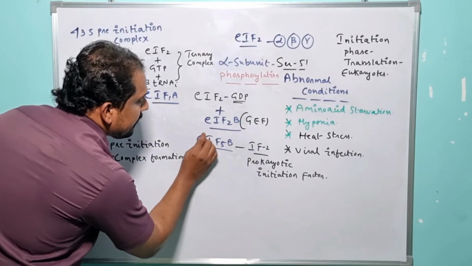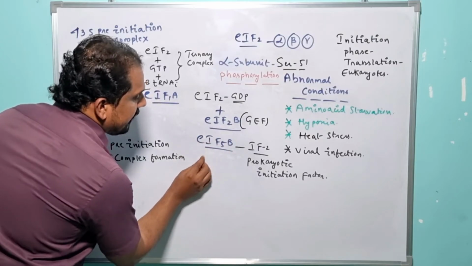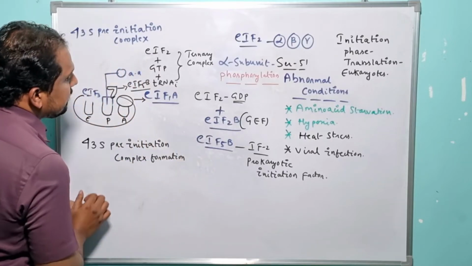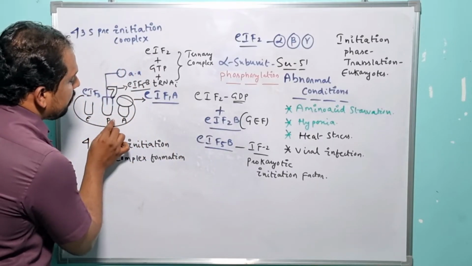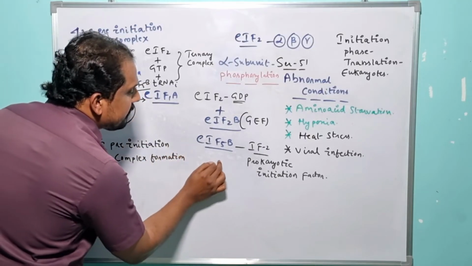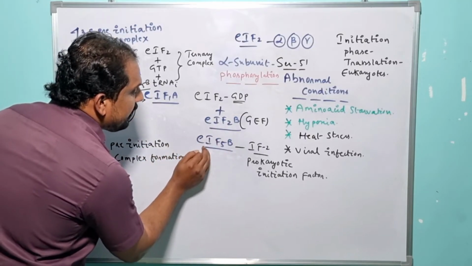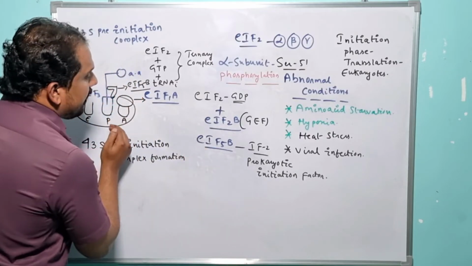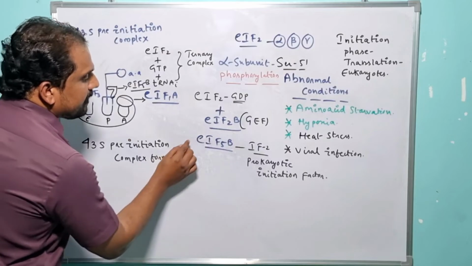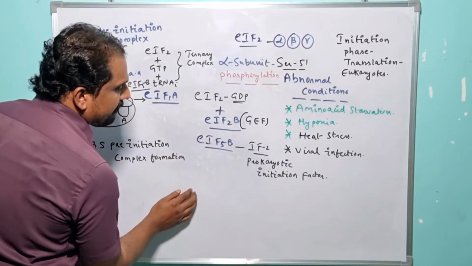The specific eukaryotic initiation factor 5B acts as a gatekeeper. In its presence, the initiation factors which were successfully recruited to their respective sites get successfully discarded, right? So eukaryotic initiation factor 5B monitors the discarding or the dissociation of the various initiation factors from their respective sites. That is the role of eukaryotic initiation factor 5B, right?